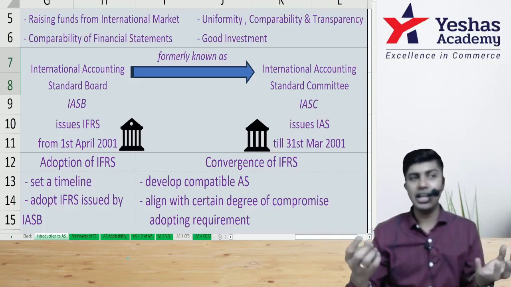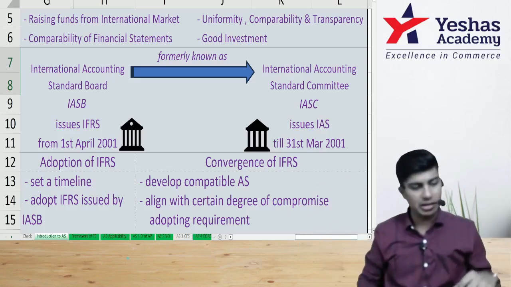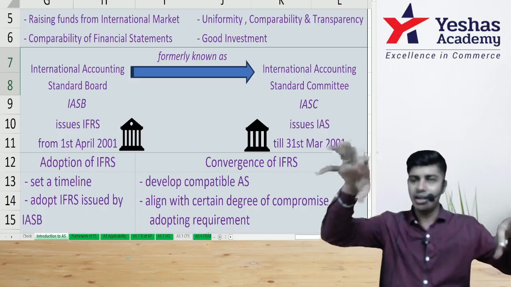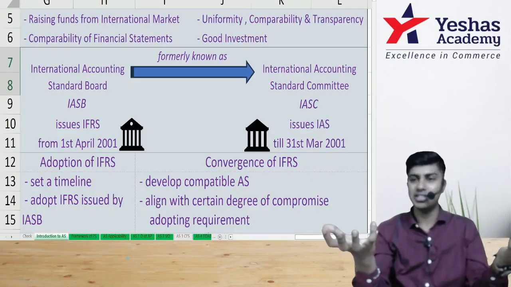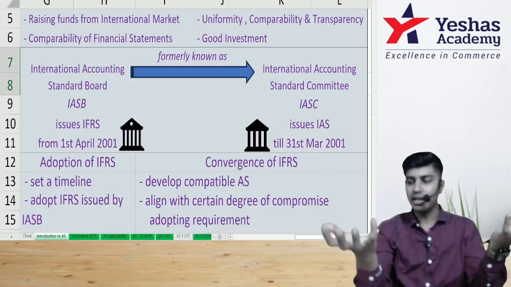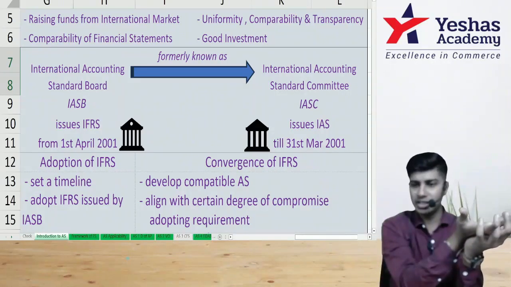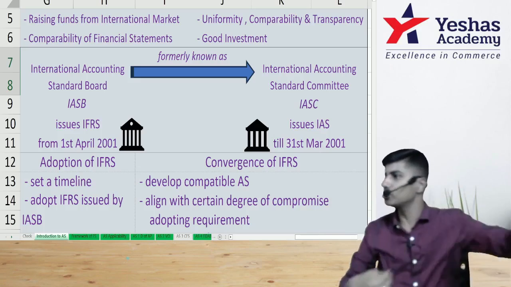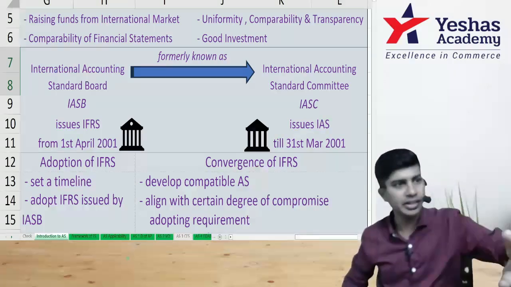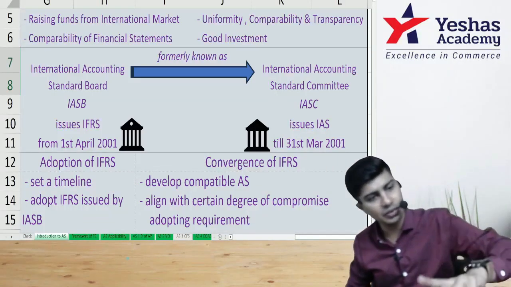So it's not like AS and Ind AS in India. AS was there, Ind AS will come, and Ind AS has no relation to AS. This is separate. But International Accounting Standards and IFRS are not like that. When IFRS came, it completely accepted International Accounting Standards. Places where International Accounting Standards was not there, IFRS was issued. Do you get the difference between IFRS and International Accounting Standards?